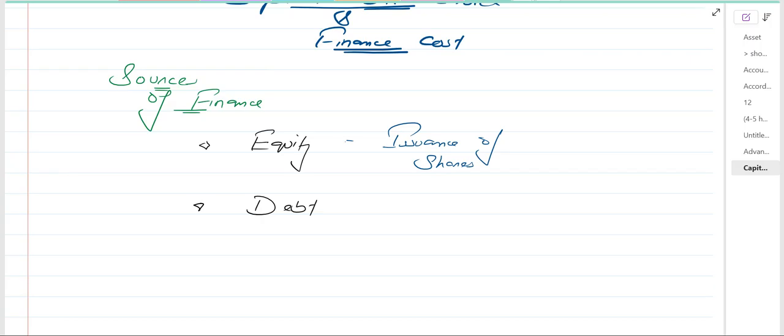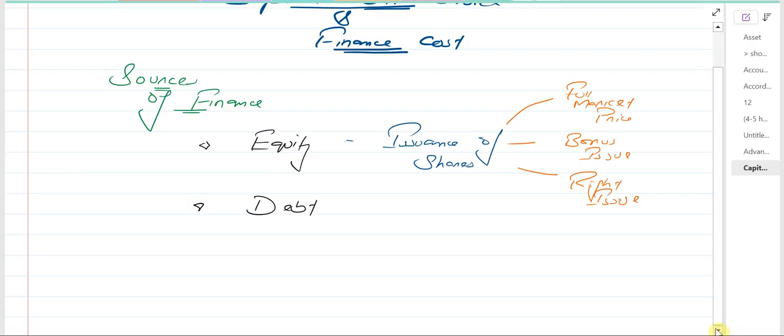Within this chapter, we'll be talking about the issuance of shares at full market price, and then there will be the bonus issue, and then the third one, which is the right issue. So equity finance is the issuance of shares. And one more category of equity finance is the irredeemable preference shares. We'll be talking about the irredeemable preference shares.